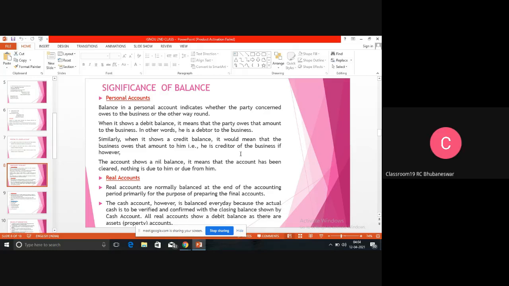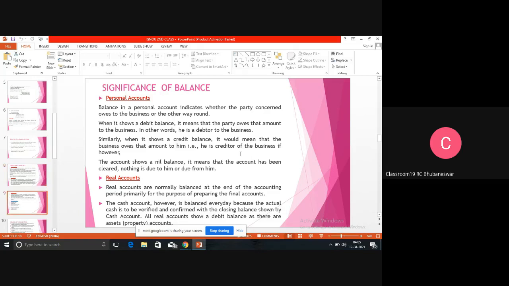Then in personal account, either there is a debit balance or there is a credit balance. If it is a debit balance, then the person is a debtor. The person has to pay money to the organization. And if it is a credit balance, then the organization will pay money to the person.